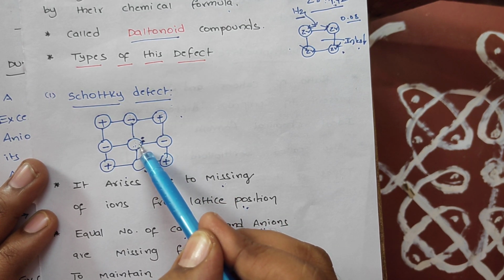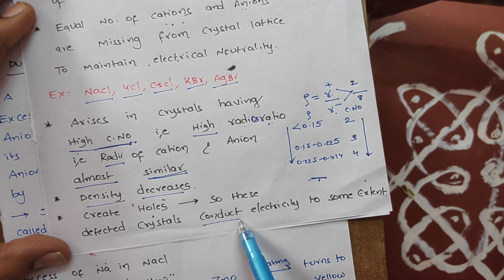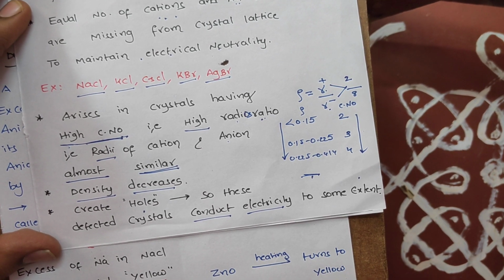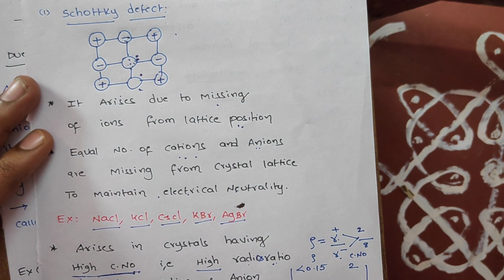Here, this is a hole. Some of the ions occupy this position. That is nothing but migration of ion. And that migration of ion is responsible for conducting some electricity. Students, have you got it? So these are all we found with respect to our first defect, what we call Schottky defect.